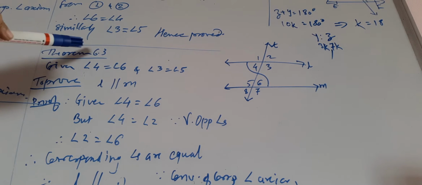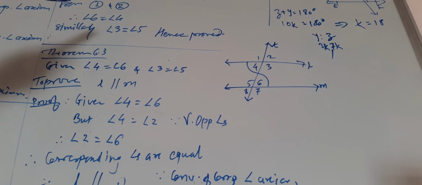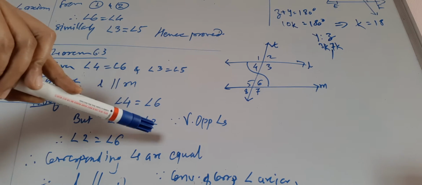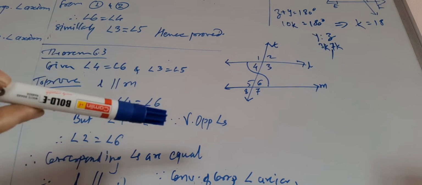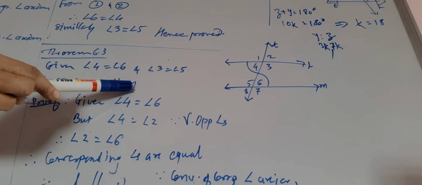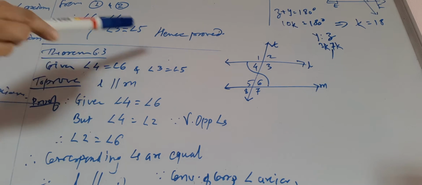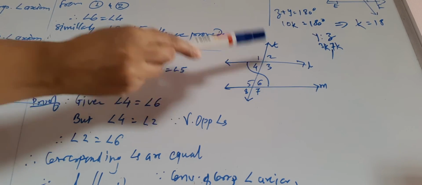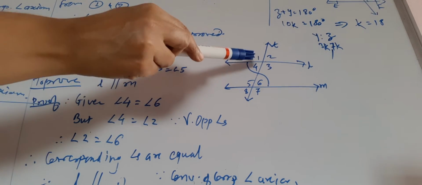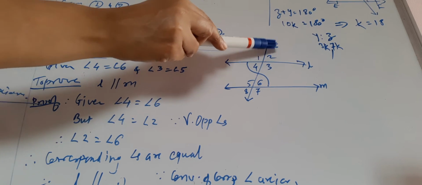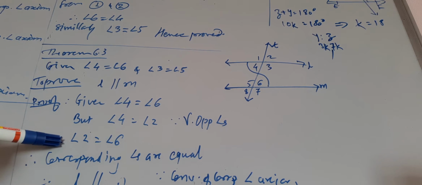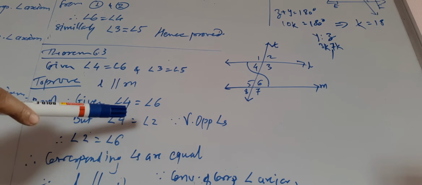Next theorem 6.3, it is just the converse of it. The statement is, if a transversal intersects two lines such that the pair of alternate interior angles are equal, then the lines are parallel. Means we have to prove that L is parallel to M and alternate interior angles are already given equal. Now as the alternate interior angles are equal, we have written this statement, but we can see that angle 2 and 4 are forming the vertically opposite angles, and hence from these two statements we can write down that angle 2 is equal to angle 6.